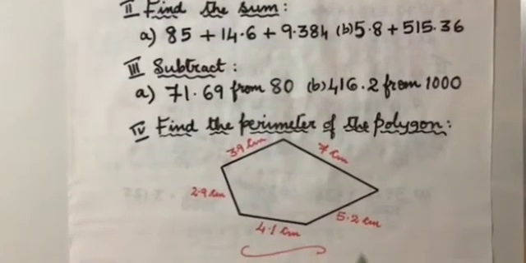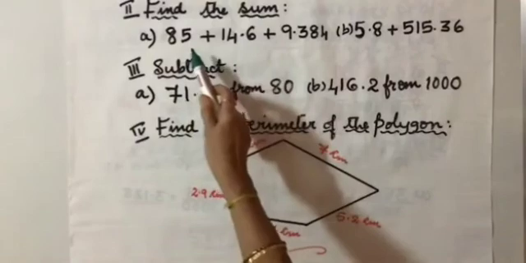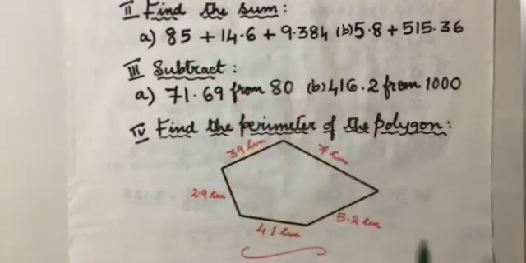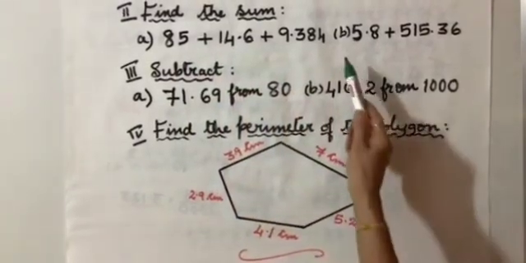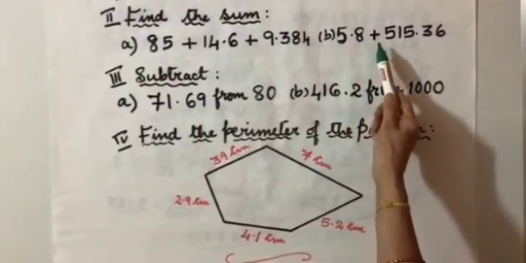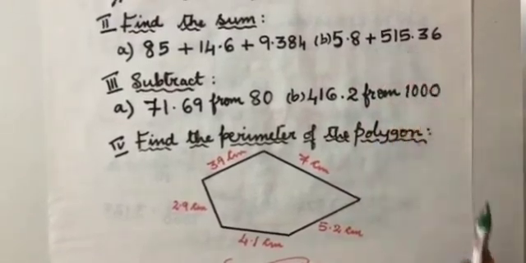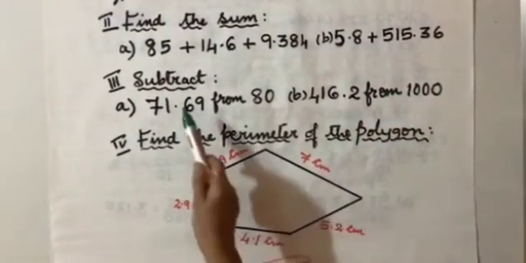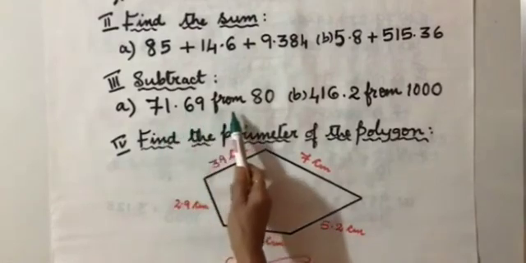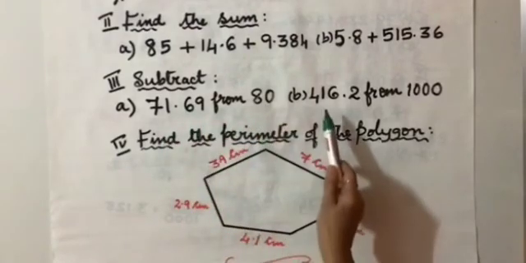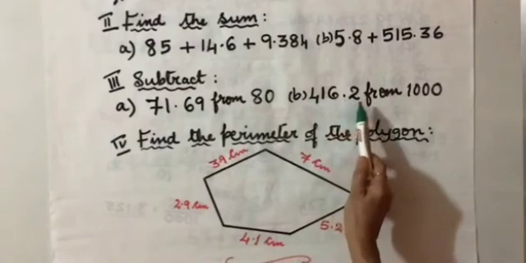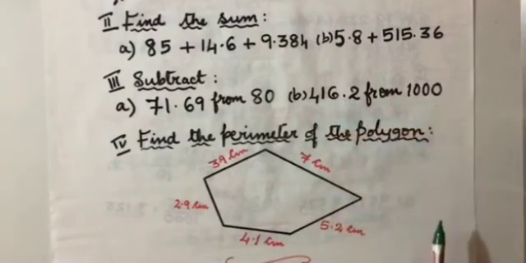Then we have find the sum. I have given here two problems, 85 plus 14.6 plus 9.384. Then we have 5.8 plus 515.36. Subtraction, we have 71.69 from 80 and 416.2 from 1000.